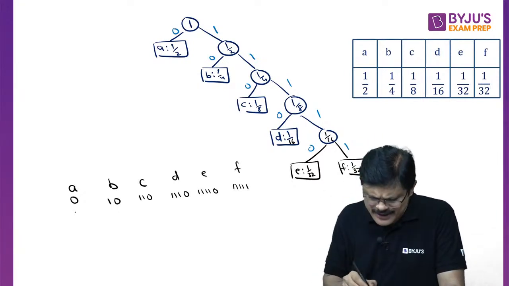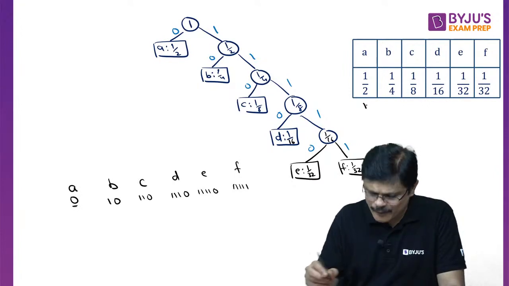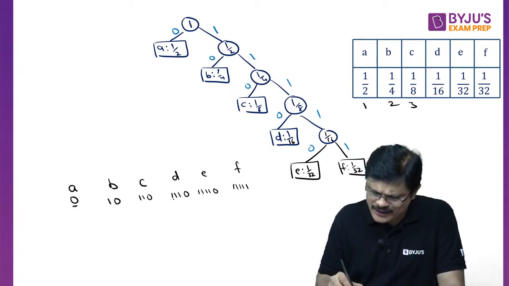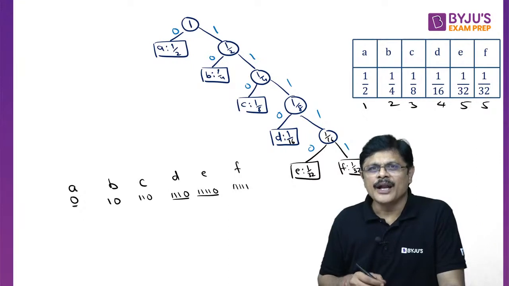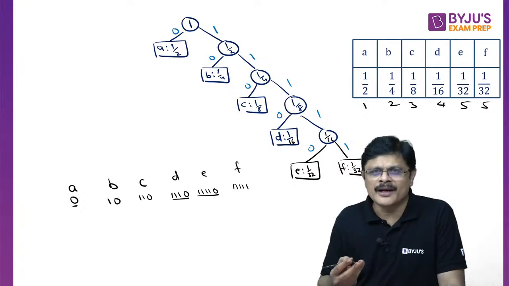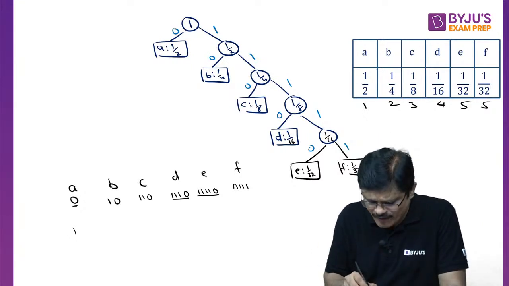Got it? Now this is the length. What is the length of this code? 1. What is the length of this code? 2. What is the length of this code? 3. What is the length of this code? 4. What is the length of this code? 5. And the length of this code is 5. Okay. Now you can find the total number of bits required.